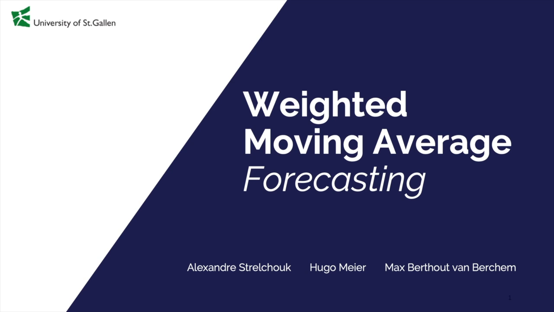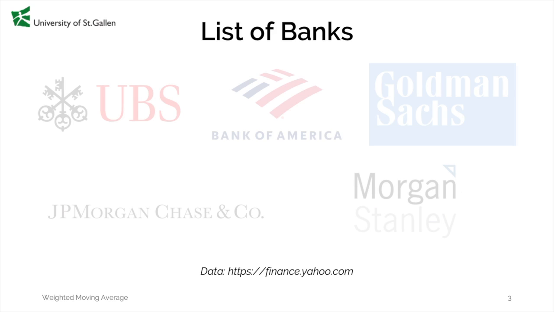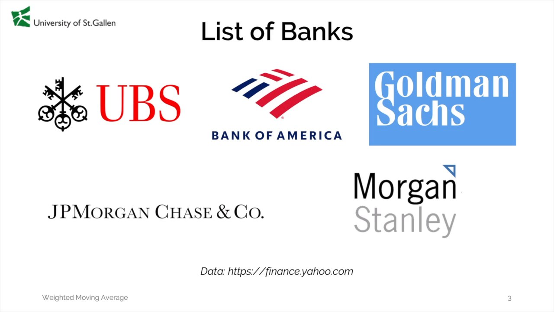In this video, we will attempt to forecast the future share price of an investment bank on the 1st of June 2019. To undertake this forecast, we collected the data of 5 big, well-established investment banks. The banks are UBS, Bank of America, Goldman Sachs, JP Morgan, and Morgan Stanley. All the data gathered that will be used in this video was retrieved from the website Yahoo Finance.